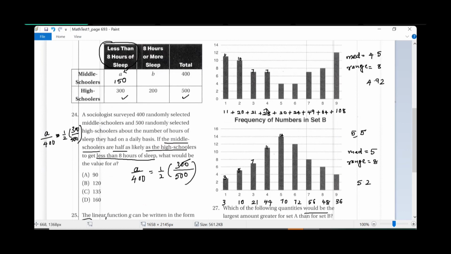Okay, now simplify. Can I get rid of the factor 100 and factor 100? So A over 400 is equal to 1/2 times 3 over 5. So what do you get? 3 over 10. So A over 400 is equal to 3 over 10. Now cross multiply. 10A is equal to how much? 1200. And if you solve for A, what do you get? 120. So there you go.